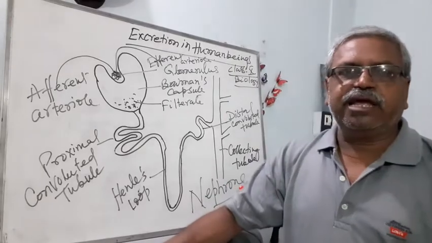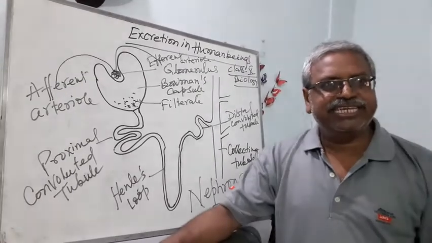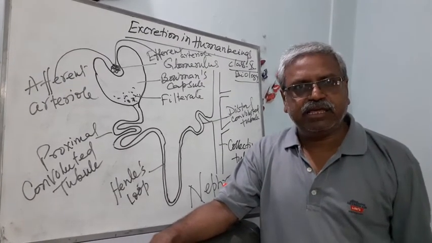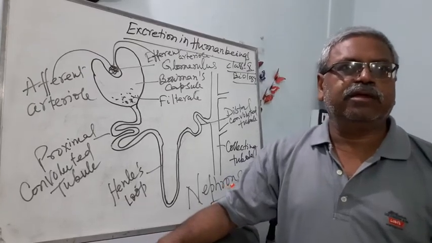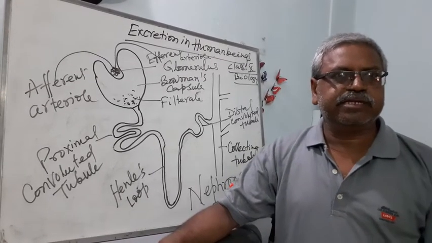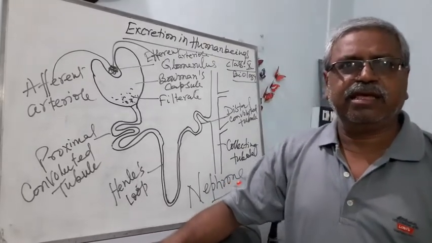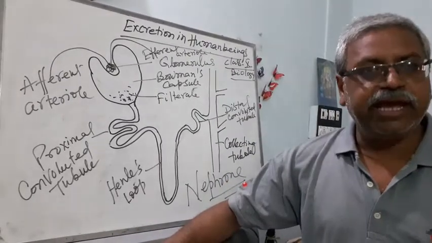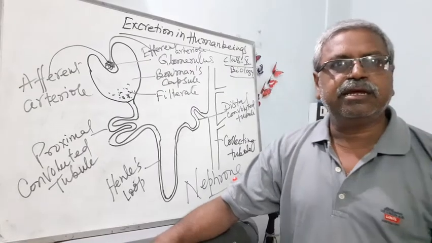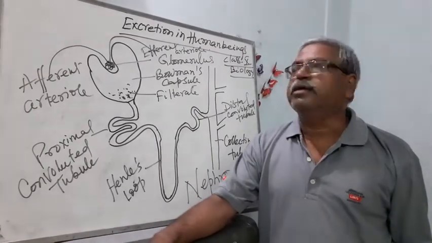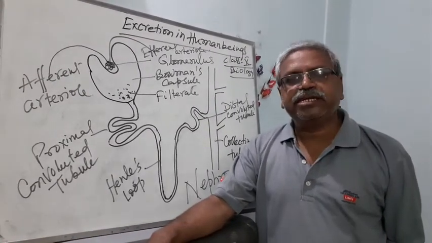In the previous class, you have studied excretion in plants. Now, today I am going to teach you excretion in animals. In all the animals, excretion does occur. Why does excretion occur?